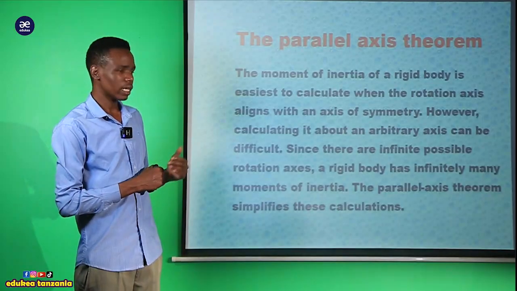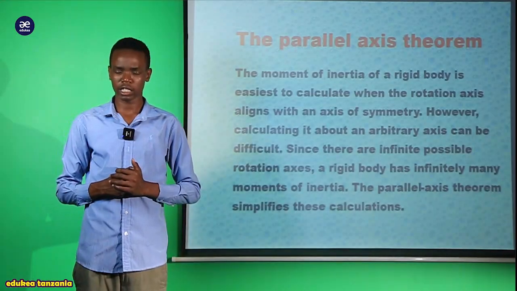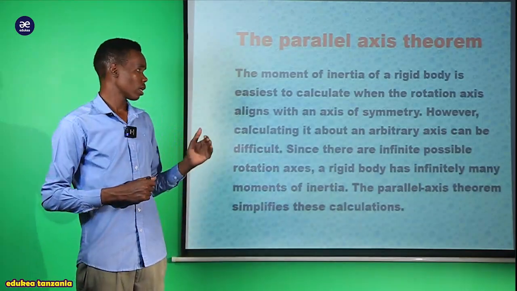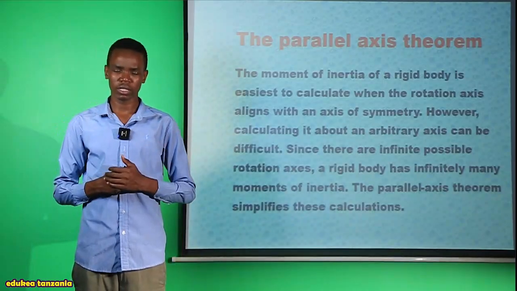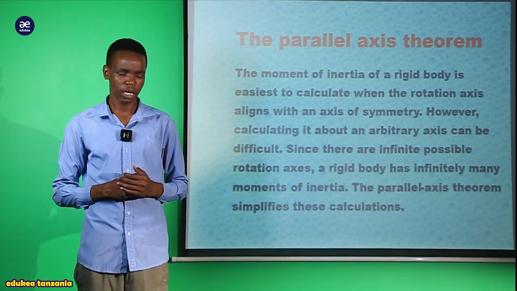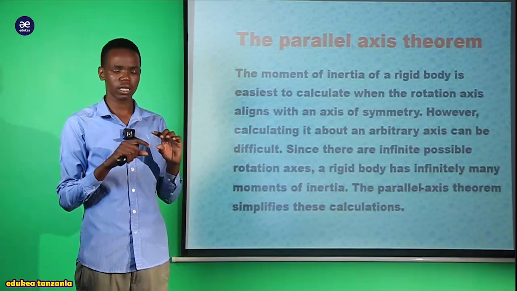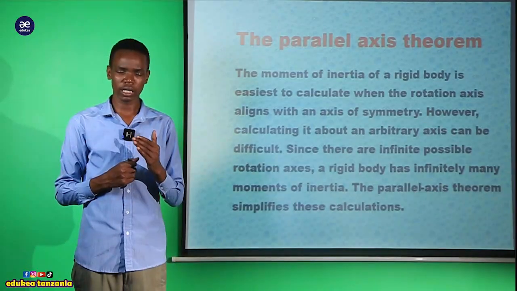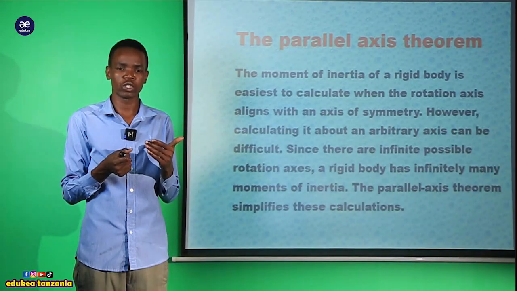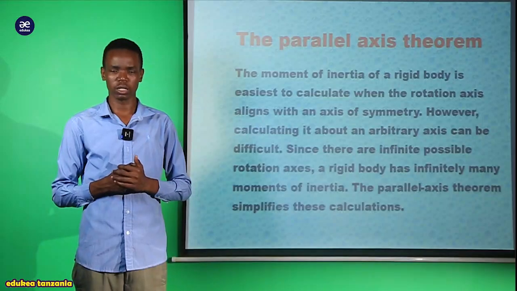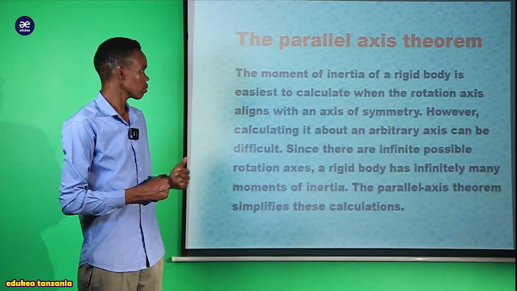So let us start with the parallel axis theorem. There are some concepts related to the parallel axis theorem. Let us see those statements first, and after that we will see the theorem which you should be asked to state in your examinations.